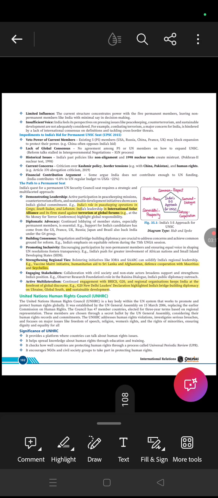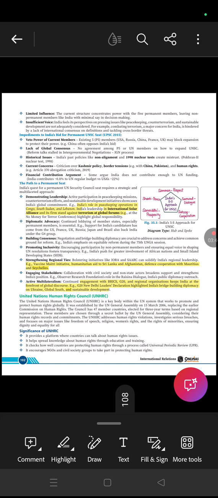So why is India questing for a permanent seat in the UNSC? It is because of India's role in peacekeeping operations in South Sudan, Congo, Lebanon, and India's leadership in the International Solar Alliance, and also its firm stand against terrorism at global forums.